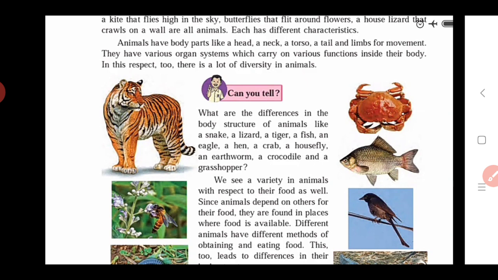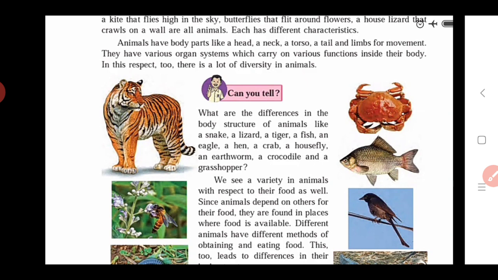Also, fish swim in the water. They cannot survive on land, while other animals are seen on land. The crocodile can live in the water and also live on the land, that is, the earth's surface. That is how we see the differences among these animals.